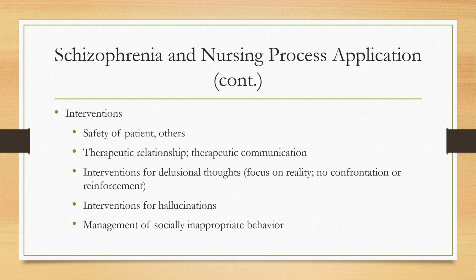Interventions for hallucinations include presenting and maintaining reality for the patient, getting a description of the hallucination for the safety of the patient and others, and engaging the patient in reality-based activities, such as card games and listening to music. Interventions for socially inappropriate behaviors include redirecting the patient away from the problem situations, handling inappropriate behavior in a non-judgmental and matter-of-fact way, reintegrating the patient into the milieu as soon as possible, and teaching social skills through education, role modeling, and practice.